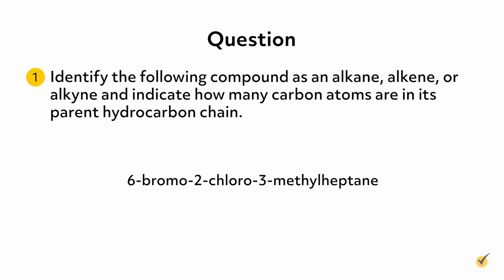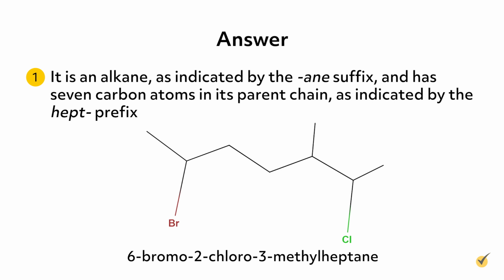Number 1, identify the following compound as an alkane, alkene, or alkyne and indicate how many carbon atoms are in its parent hydrocarbon chain. It is an alkane, as indicated by the -ane suffix, and has 7 carbon atoms in its parent chain, as indicated by the hept prefix.